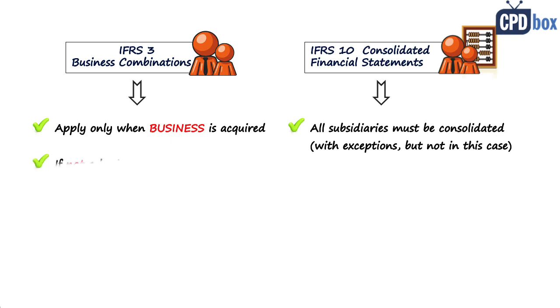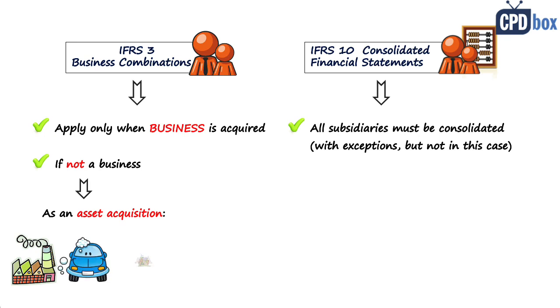How? You're going to apply different procedures from those when you acquire a business, of course. In fact, they are prescribed in IFRS 3, and it asks you to account for such a subsidiary as an asset acquisition rather than full consolidation.